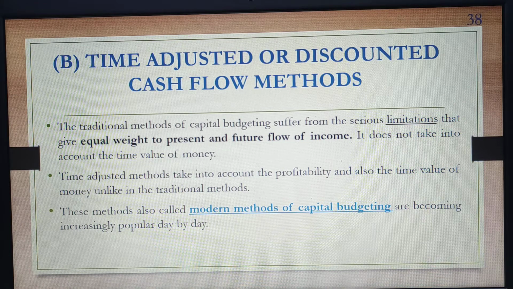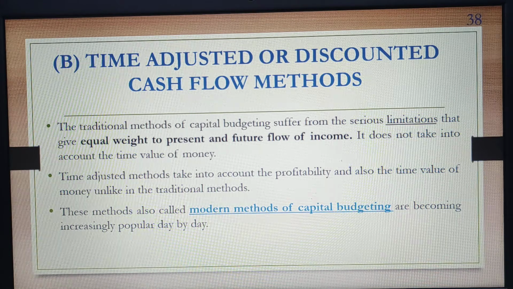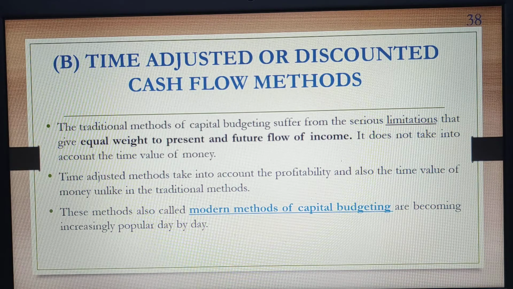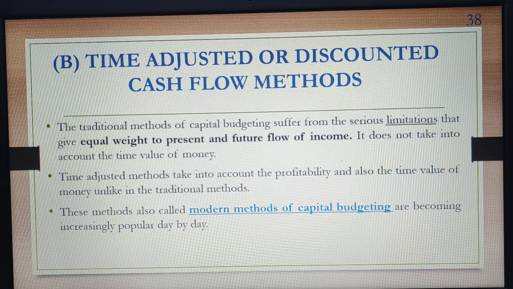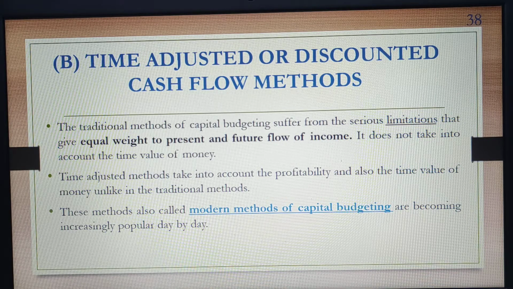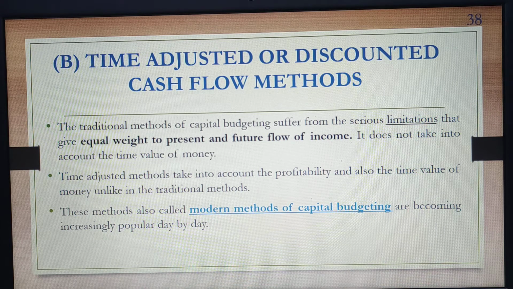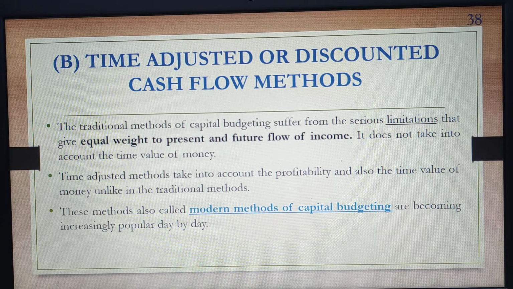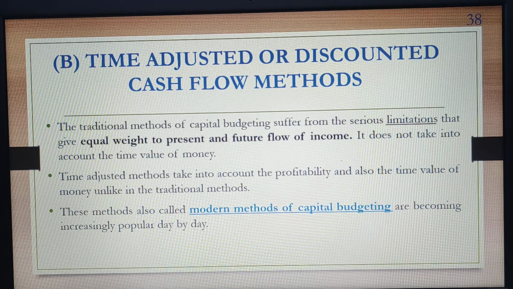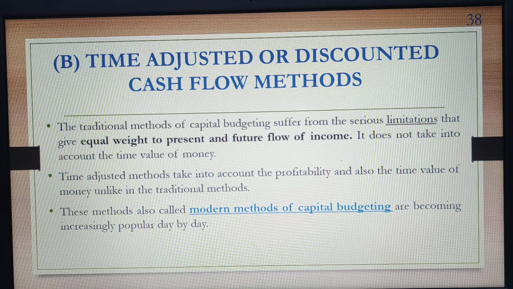Now, the traditional methods of capital budgeting suffer from a serious limitation: they give equal weight to the present and the future flow of income. They do not take into account the time value of money. The time adjusted methods take into account the profitability and also the time value of money. These methods are also known as modern methods of capital investing, and these methods are becoming popular day by day.